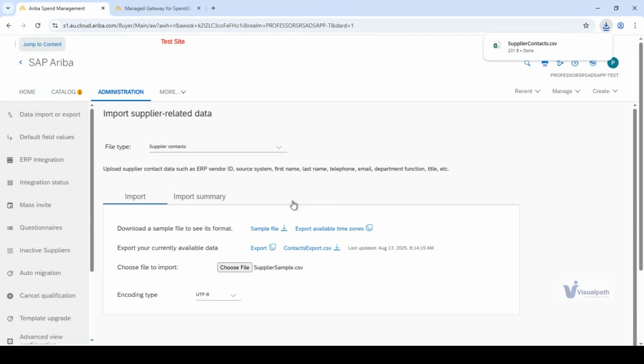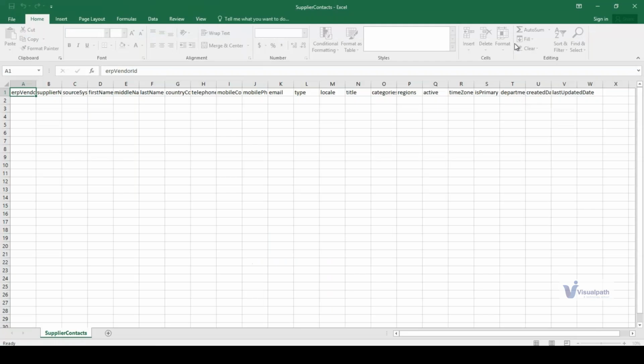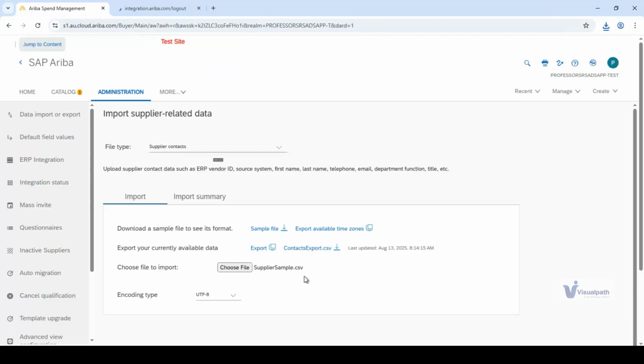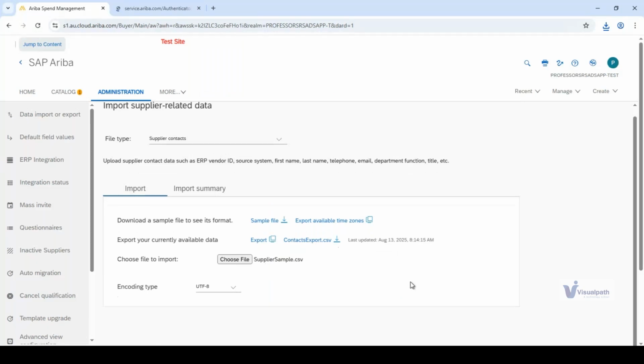The sample file will come like this with very little information. Here you have mobile phone number and other contact details. You simply mention the supplier's contact details, this ID, upload it here using the choose file option, and the supplier's record will get populated into the system.